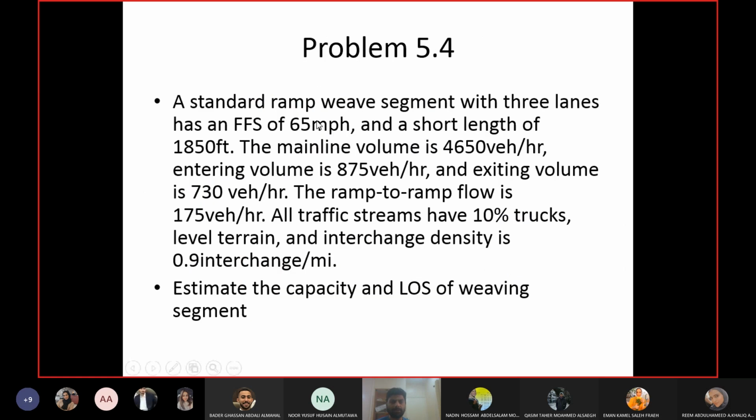Again, this is a problem from the book. We have a standard ramp weave segment, 3 lanes. So the freeway has 3 lanes. Free flow speed is given. Short length 1850 feet. The main line volume is given. Entering volume 875, coming from the on ramp, and the exit volume going off from the off ramp. Ramp to ramp flow is 175 vehicles per hour. All traffic streams have 10% trucks. Level terrain, interchange density is given. You have to find out the capacity and level of service of the weaving segment.